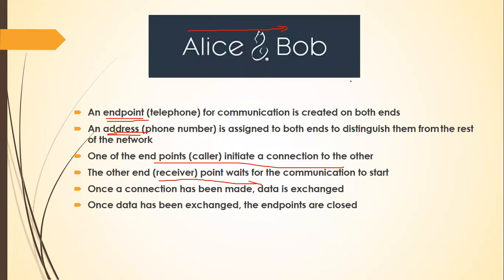Once the connection is made, you will be exchanging data. They will be talking with each other. They will send data. They will receive data. And once all that has been done, you will be closing the connection. Very simple. You will be putting your phones back in the position. So these are the technical things which happen when you think about a phone connection.